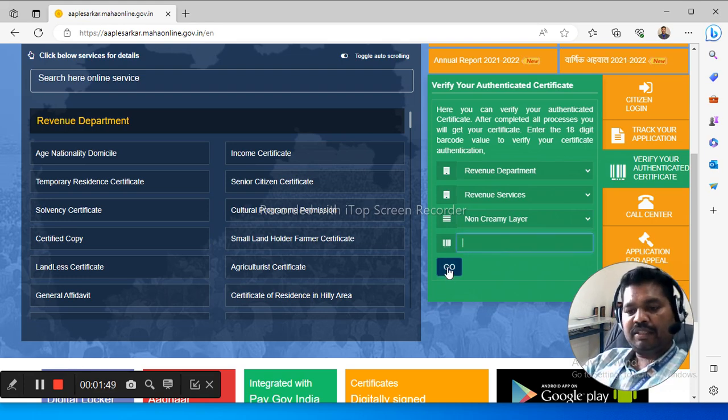Then you can understand this is the verified authorized certificate. This is the easy way to verify the authorized certificate from the issuing authority.